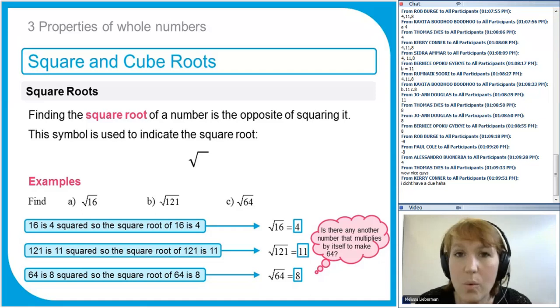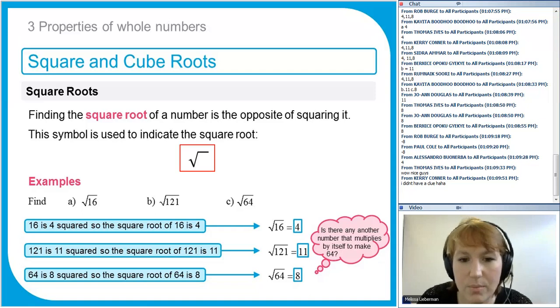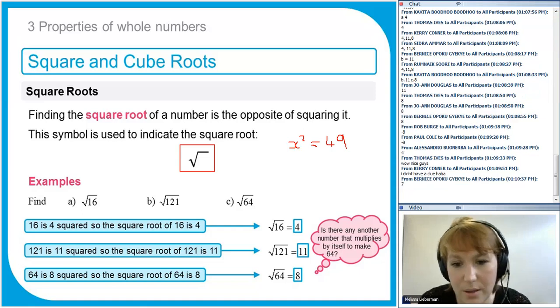Now, one thing I will say, very strictly speaking, when you use the square root sign, you're actually only referring to the positive square root. So if you see that square root sign, you only need to write down the positive square root. But there are circumstances in algebra where you might need to write both solutions. If you have something like x squared, where x is a number that I'm trying to find, and if I said x squared equals 49, what is x? Well, in that case, you would have to put both possible values, because x could be 7 and x could also be negative 7. So just bear that in mind. But when we use the square root symbol, we're referring to the positive square root.